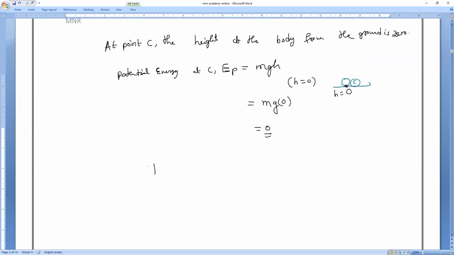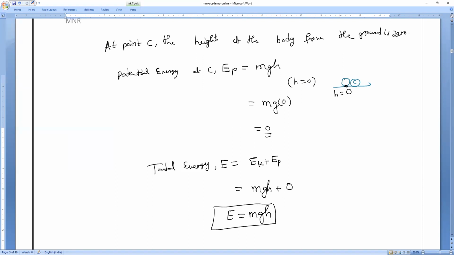So now total energy, our mechanical energy. Total energy E is equal to kinetic energy plus potential energy. Kinetic energy is equal to what? mgh. Potential energy is equal to what? 0. So what is the total energy at point C? Everybody?